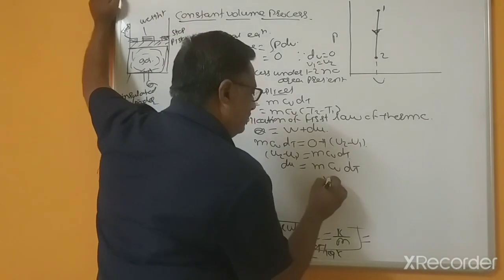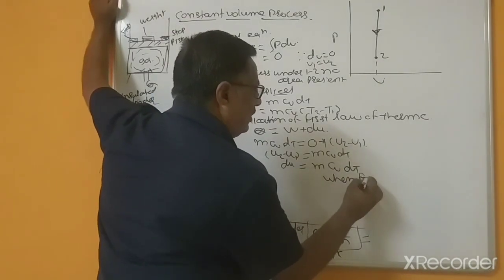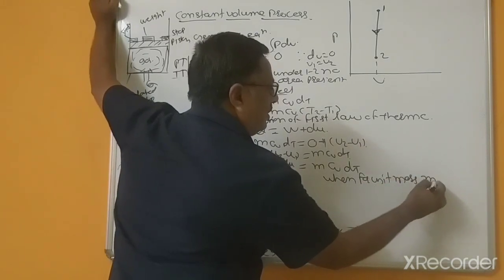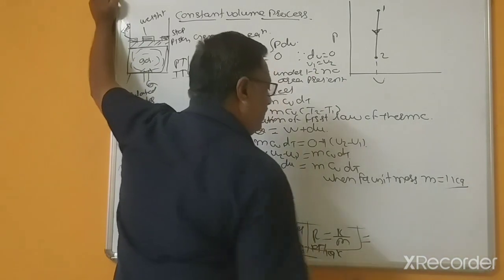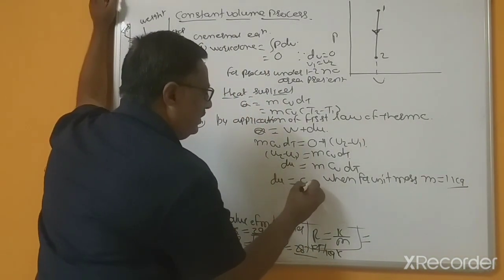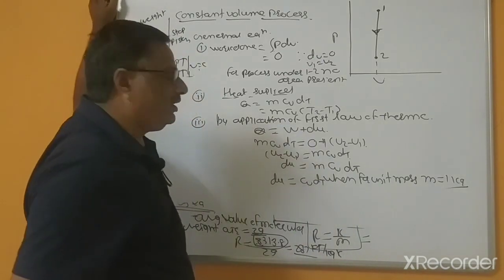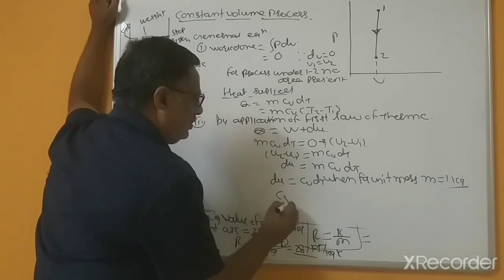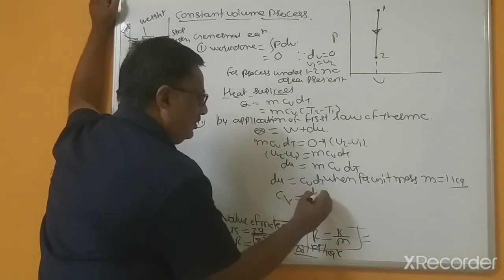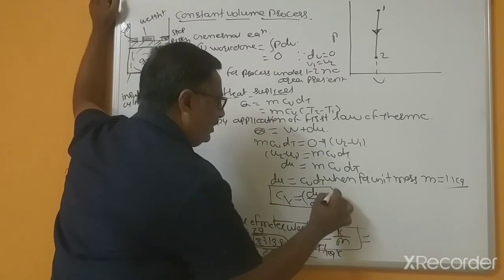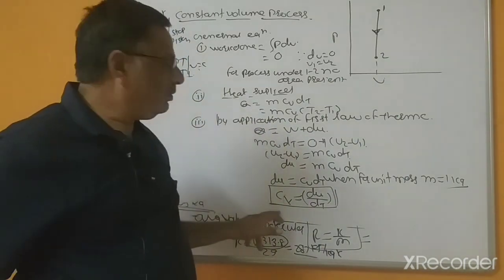And for unit mass means m equal to 1 kg, same equations becomes Cv into dt, or Cv equal to, you will get du divided by dt. So Cv means constant volume process.